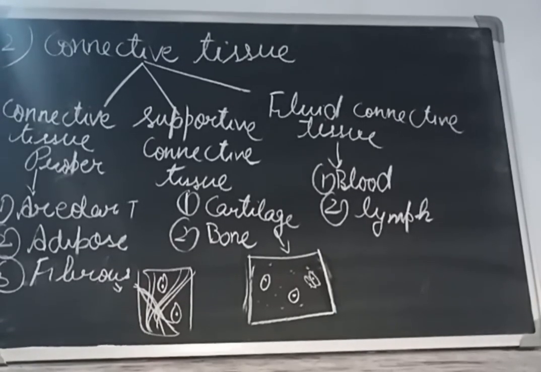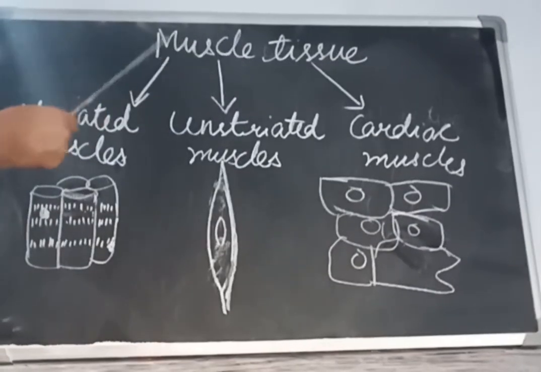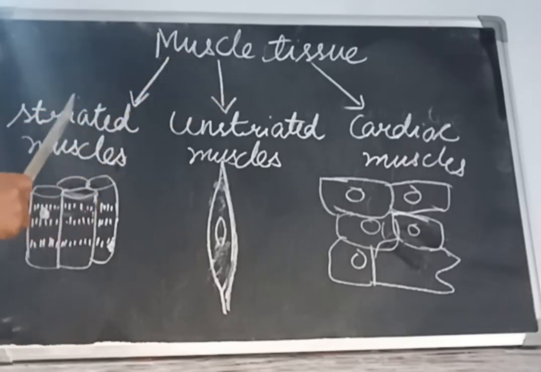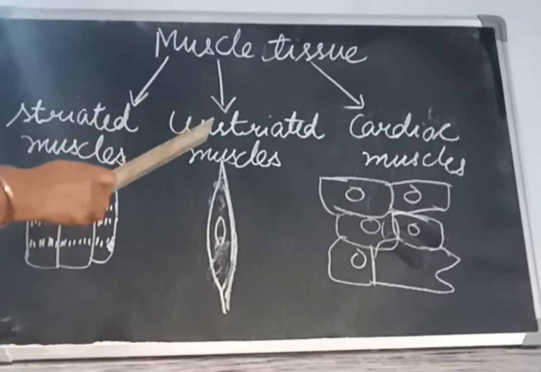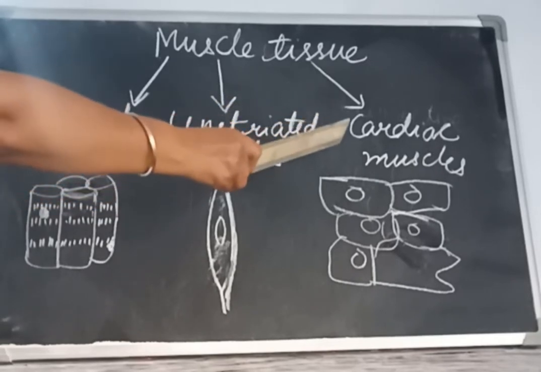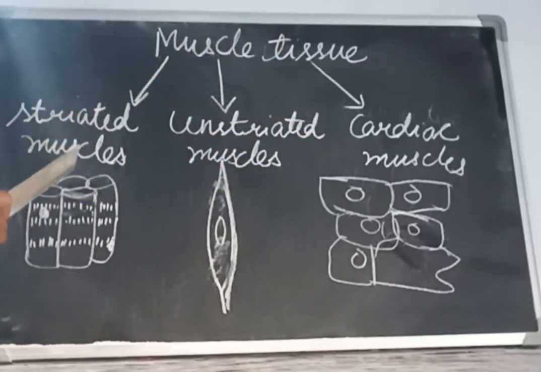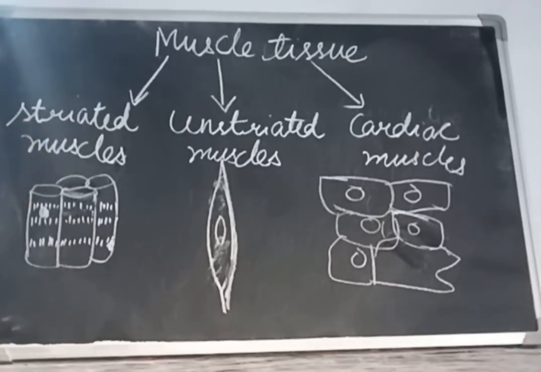Now the next one is muscle tissue. They are again of three types. First one is striated, second is unstriated, third is cardiac. Striated muscles are under our control. They are found mainly in the arms, legs, face, neck, etc. Whenever we want to move our legs or arms, we can move them. That is why these striated muscles are under our control, and they are found in those organs which we can move with our will.